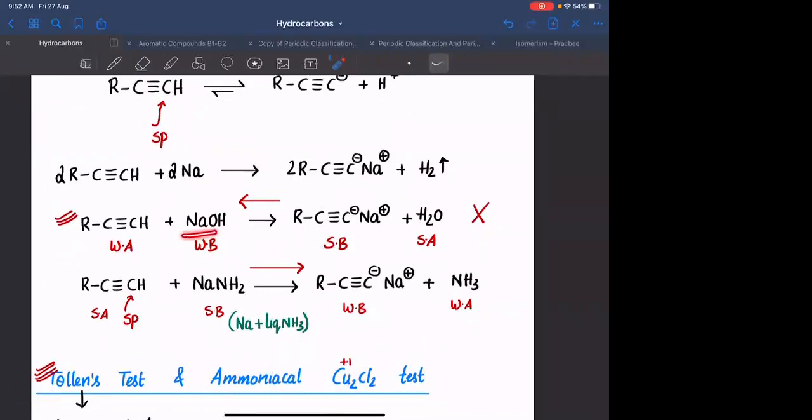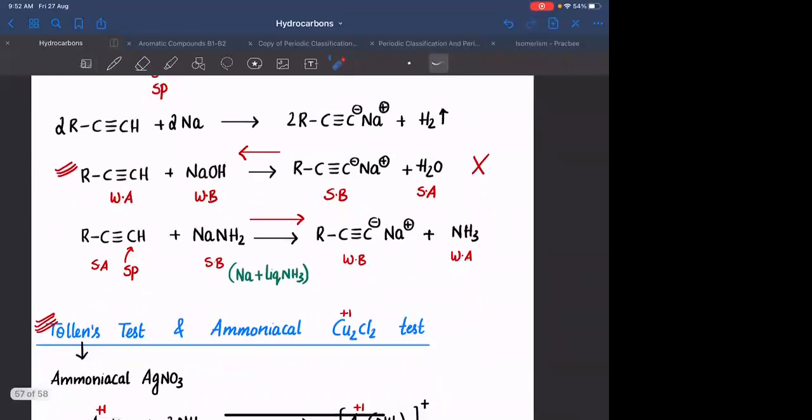It can react with NaOH to form RC≡C⁻ and H2O, but this particular reaction will be predominantly in the backward direction, as H2O is a stronger acid when compared to alkyne. Or else we can state this as: a terminal alkyne is not soluble in NaOH. One which can react with NaOH, we say it will be soluble. Terminal alkynes are not soluble in NaOH as they cannot react with NaOH, as the reaction is predominantly in the backward direction. Any doubt, anyone?